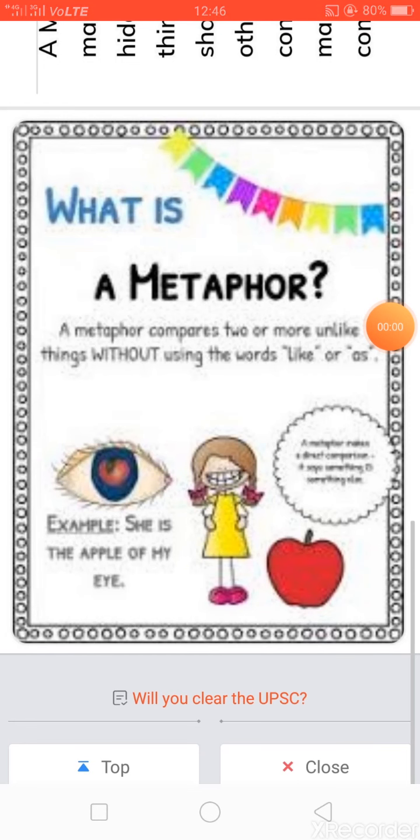now let's move on to metaphor. Okay, so like we have discussed simile, I have told you that simile and metaphor are almost similar, except in case of simile we use the word like or as. But in case of metaphor, we don't use like or as for comparing the things. Now the first thing is, what is metaphor? So metaphor again is used to compare two or more unlike things without using the word like or as. Like, she is the apple of my eye, that means ki she is very loving to me.